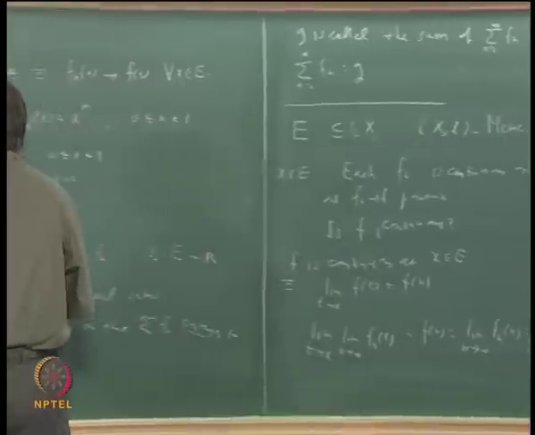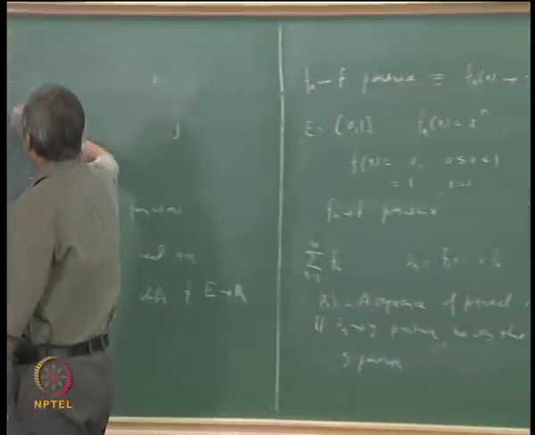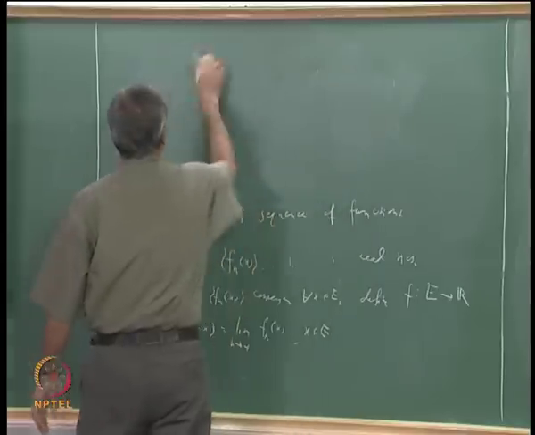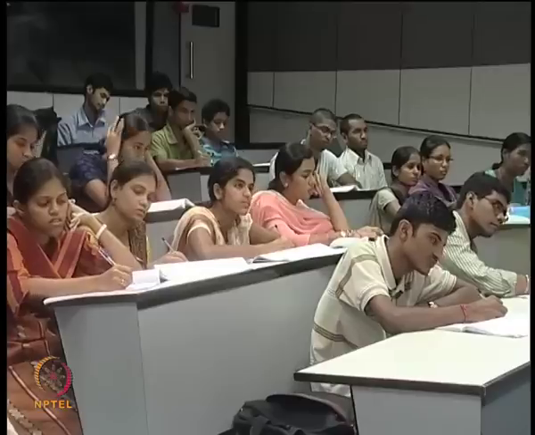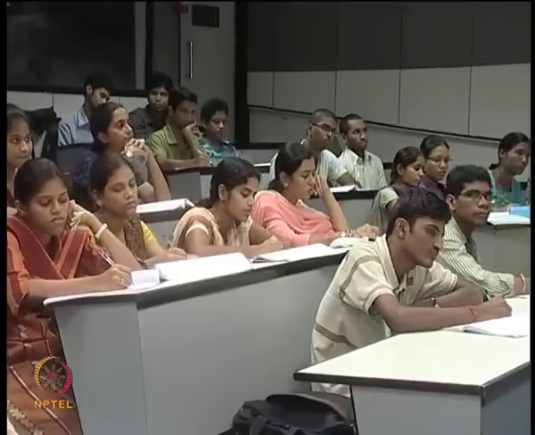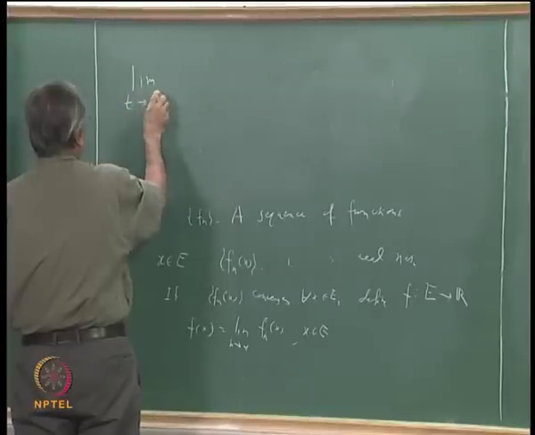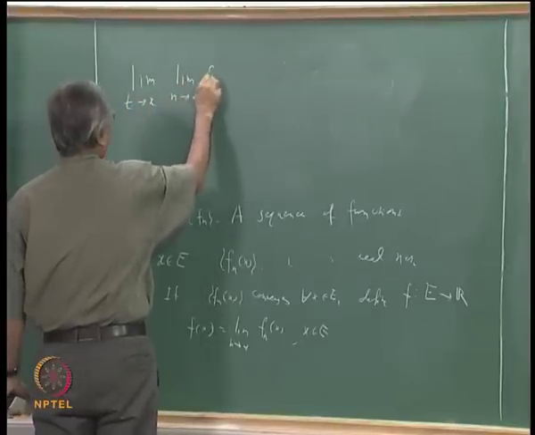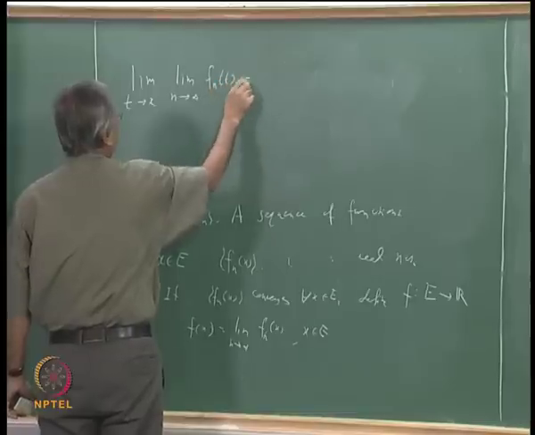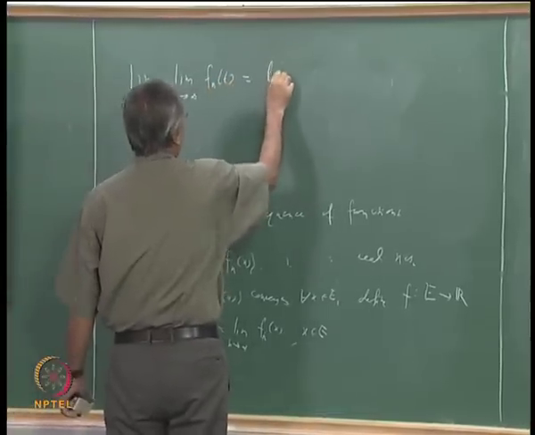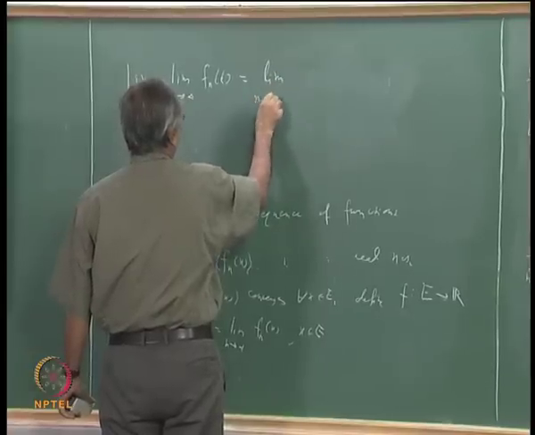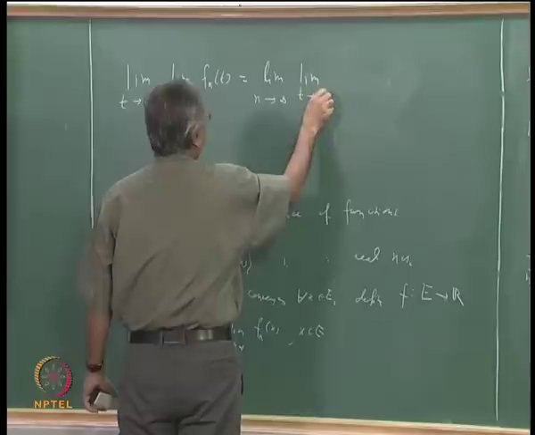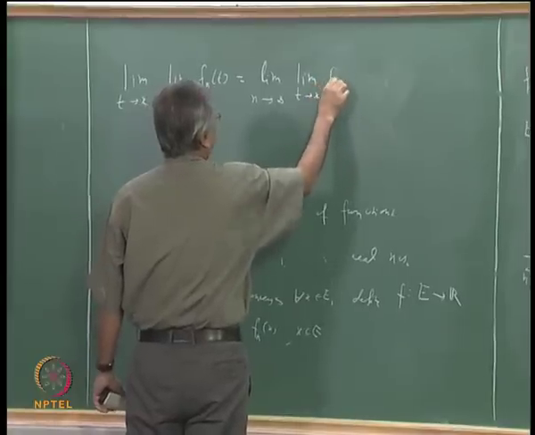Let me rewrite that here. What is the left hand side? The limit as t tends to x of the limit as n tends to infinity of fn(t). This should be the same as the limit as n tends to infinity of the limit as t tends to x of fn(t).